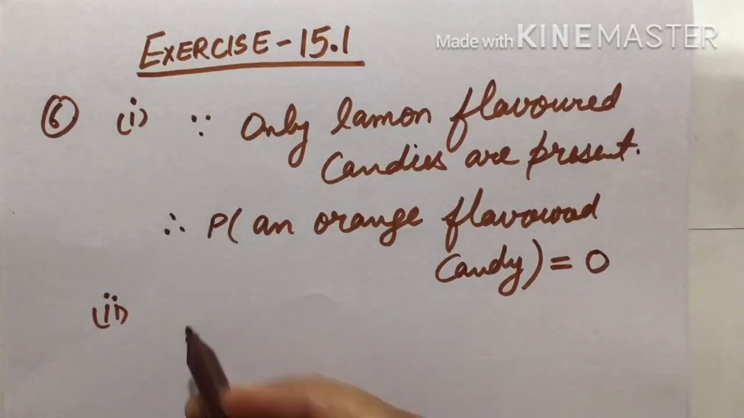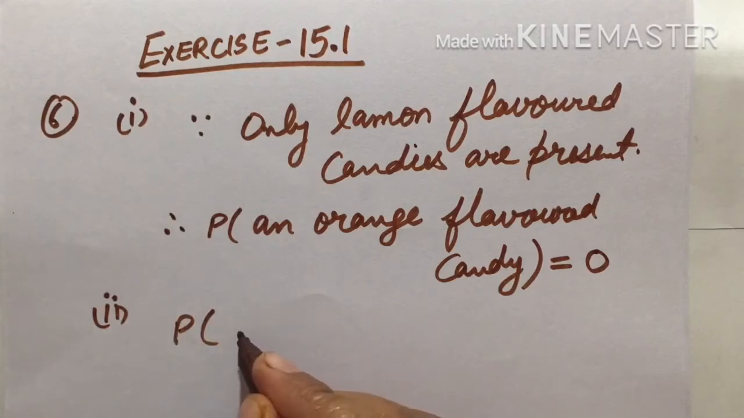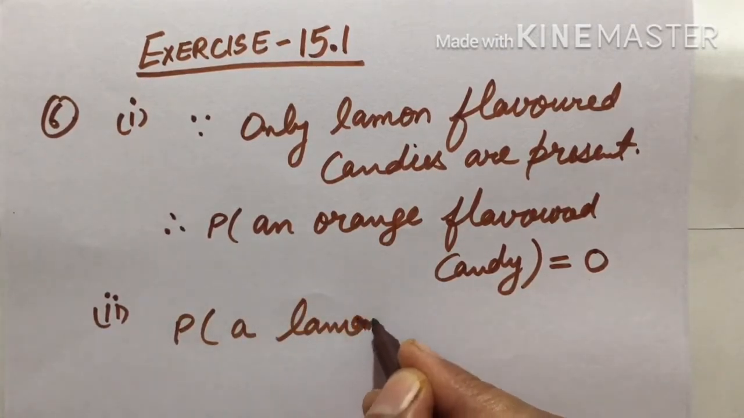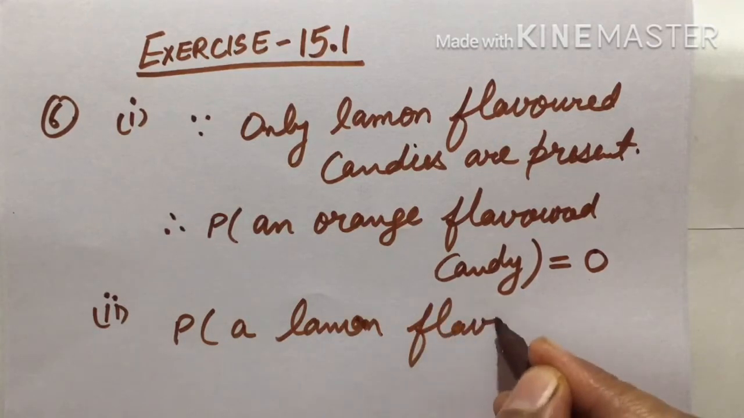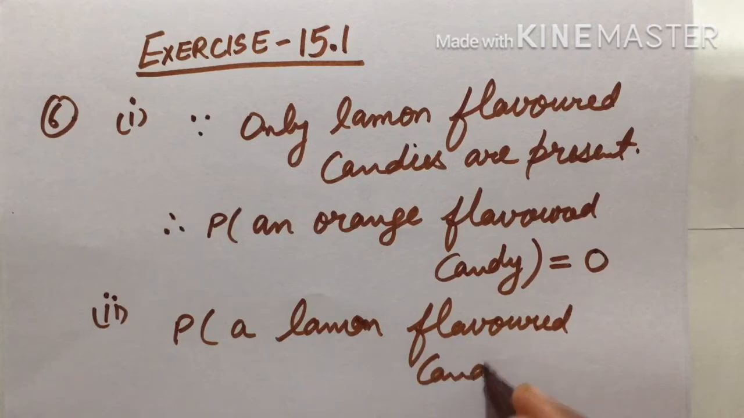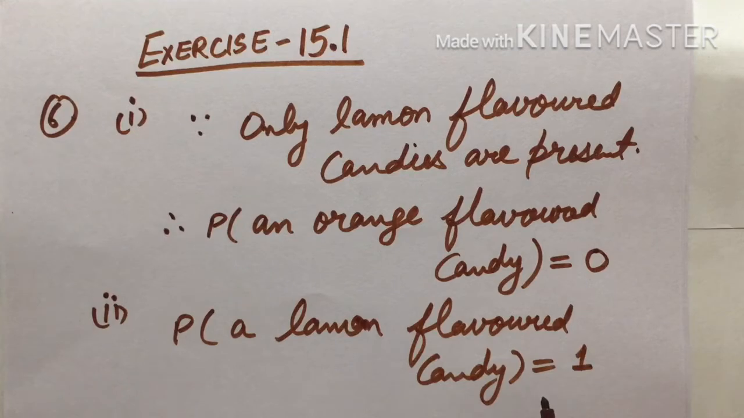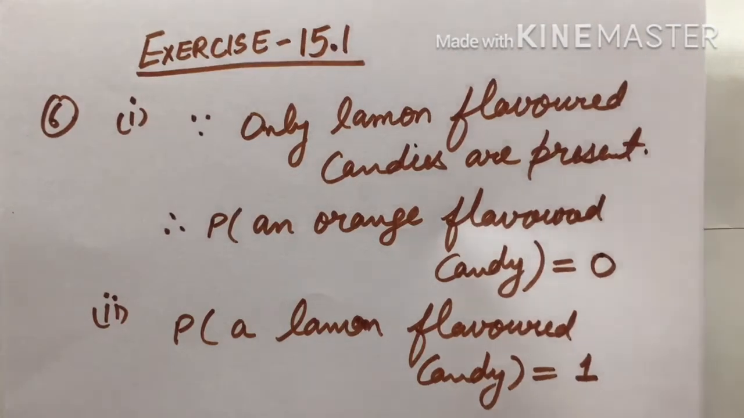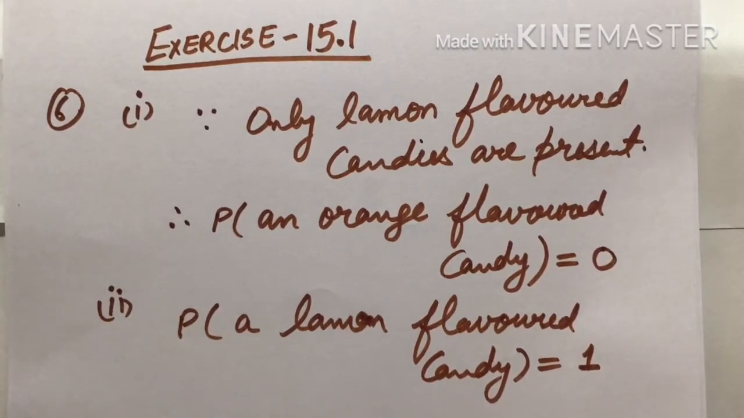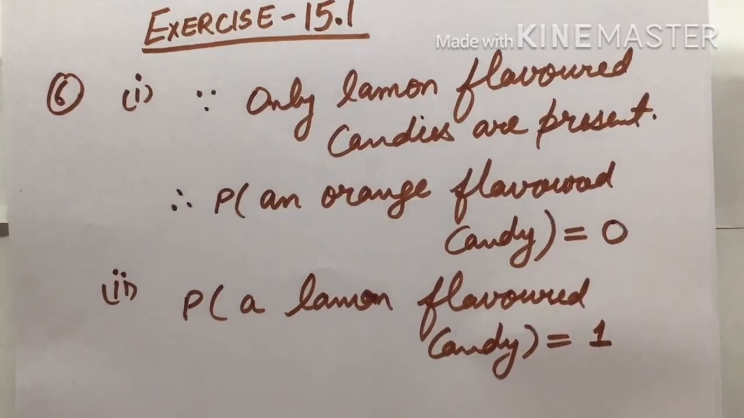In the second part, the question is the probability of a lemon flavored candy, because all candies in the bag are lemon flavored, so the probability for getting a lemon flavored candy is equal to 1, because this is the sure event. All candies in the bag are lemon flavored, so it's 100% chance that we will get a lemon flavored candy. So this is the sure event, probability is 1.